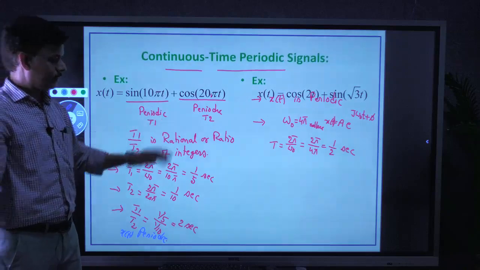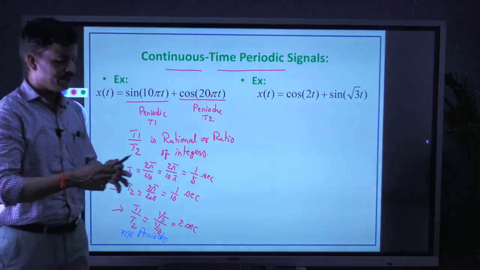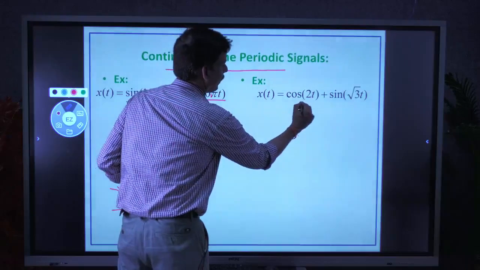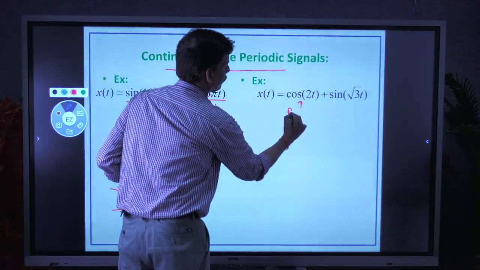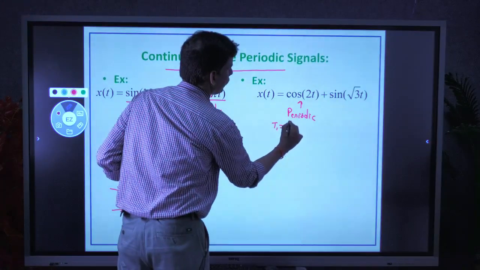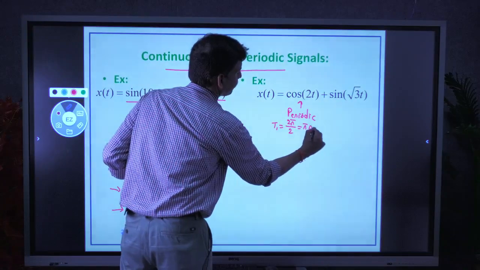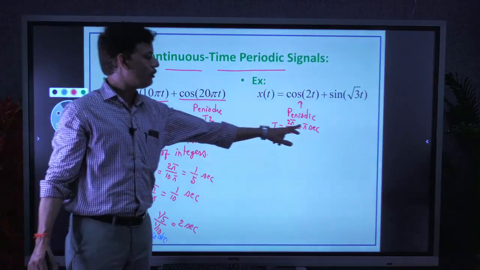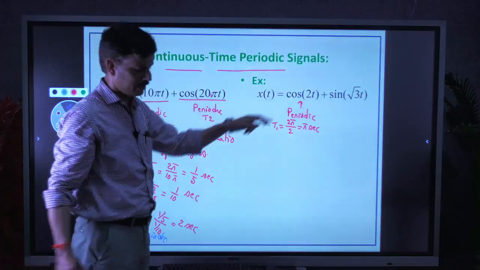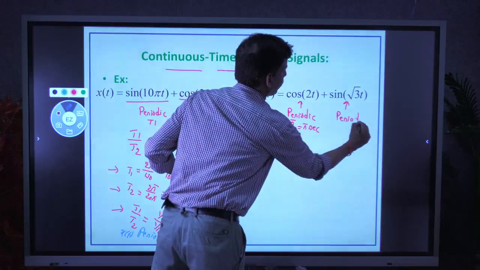Okay. Next, similarly, you can see another example where let us apply the same. The first term is periodic, there is no doubt. It is periodic with period T1. What is T1? 2 pi by omega naught, which here is 2. That is equal to pi seconds. T1 equals pi seconds, the fundamental period. The first term is periodic. Similarly, you can do it for the second. It is also sinusoidal, so periodic.